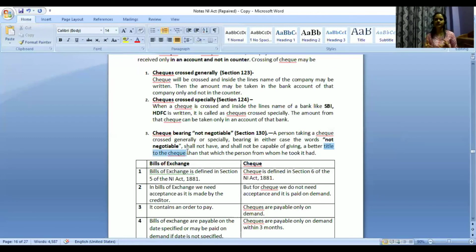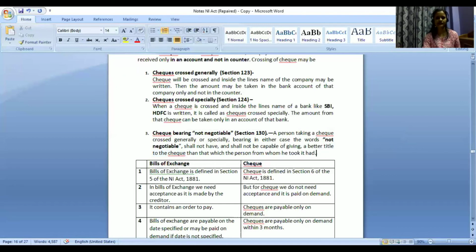If I have a check, I have title over that particular check. If you issue a check to me, I have title over that particular check. I am the owner and the possessor of that particular check, and I can accordingly demand payment based on that check. Now, not negotiable is used just in relation to title.